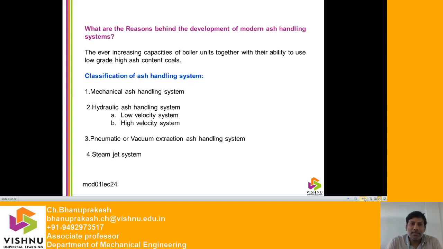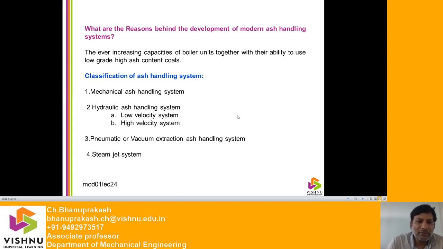So what are the reasons behind the development of modern ash handling system? The reason is the ever increasing capacities of boiler units together with their ability to use low grade high ash content coals. Generally in India, Indian coals are low grade high ash content coals. In this regard we discussed what are the different types of coals and how much ash content will be there in the earlier lectures.